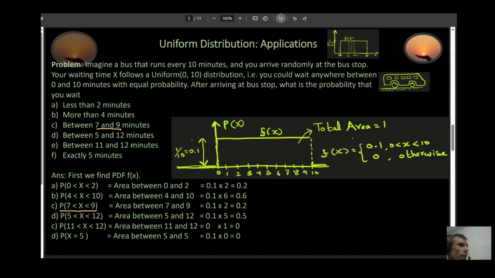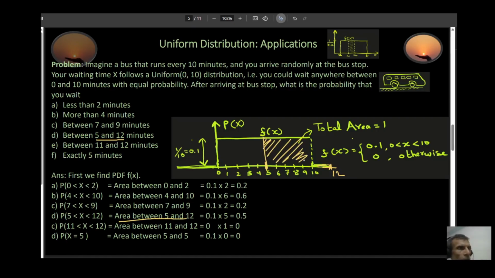Okay, what is the probability that you could be waiting between 5 and 12? My 5 is over here, and my 12 would be somewhere over here. So in this case, the answer is the area between 5 and 12. Well, this would be just only this area. That's it.